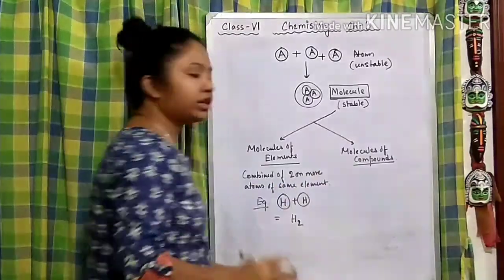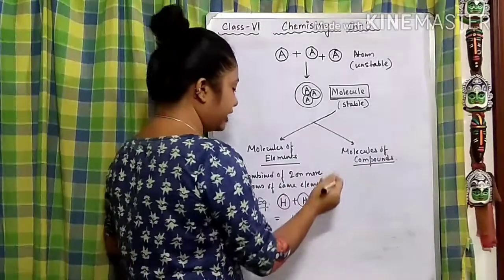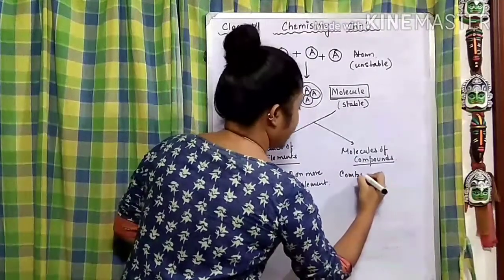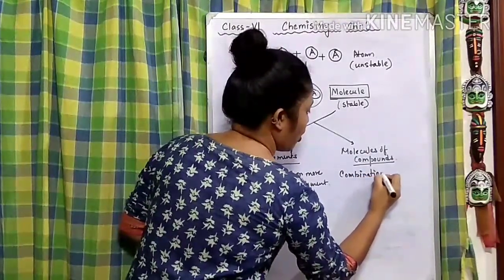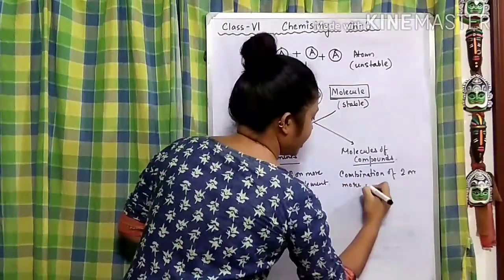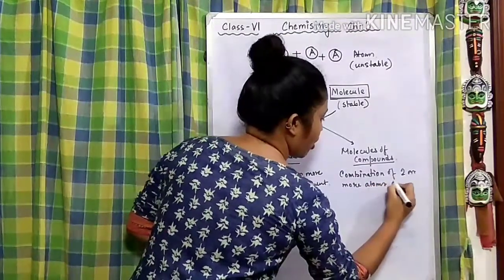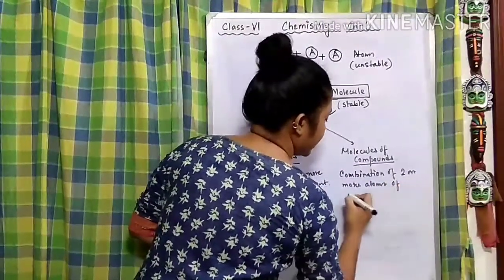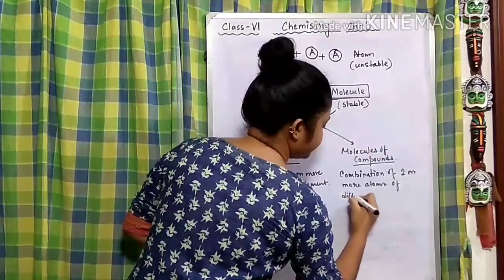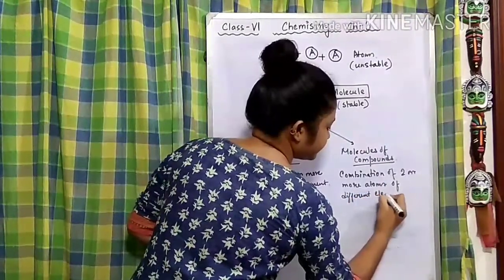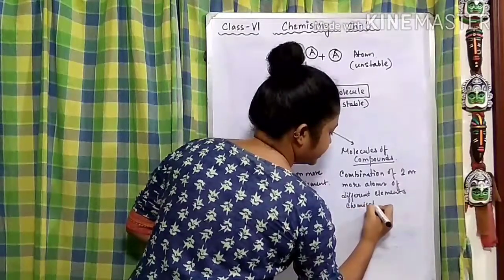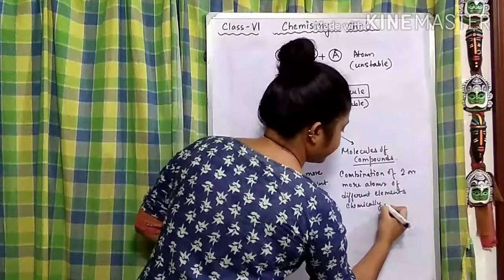Now coming to the molecule of a compound, how does it differ? It is a combination of elements chemically. Now you can understand the difference.